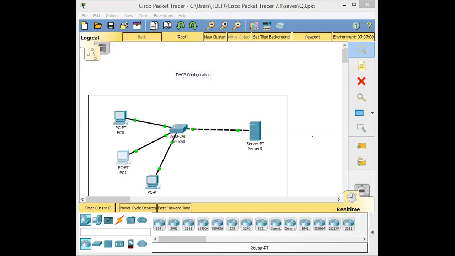So do you all see the screen now? Yes, girls? Do you all see the screen now? Please reply yes or no. Do you see? Please reply yes or no. Okay, so you can see the screen, right?